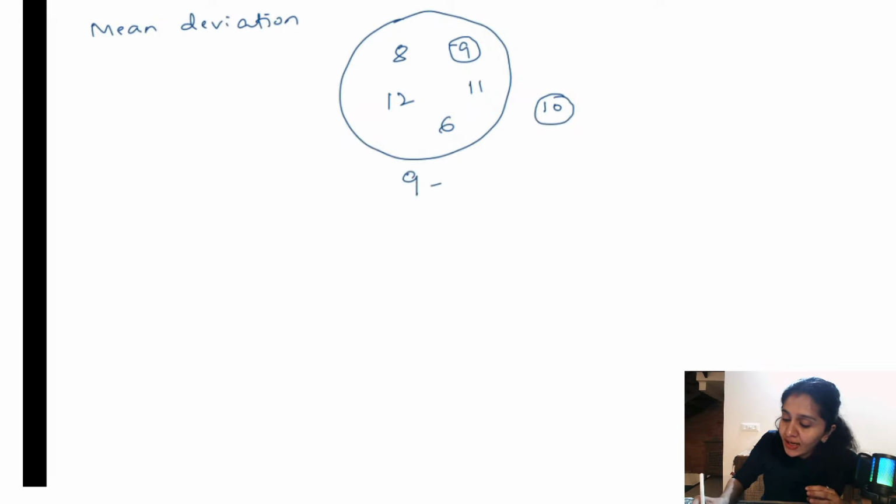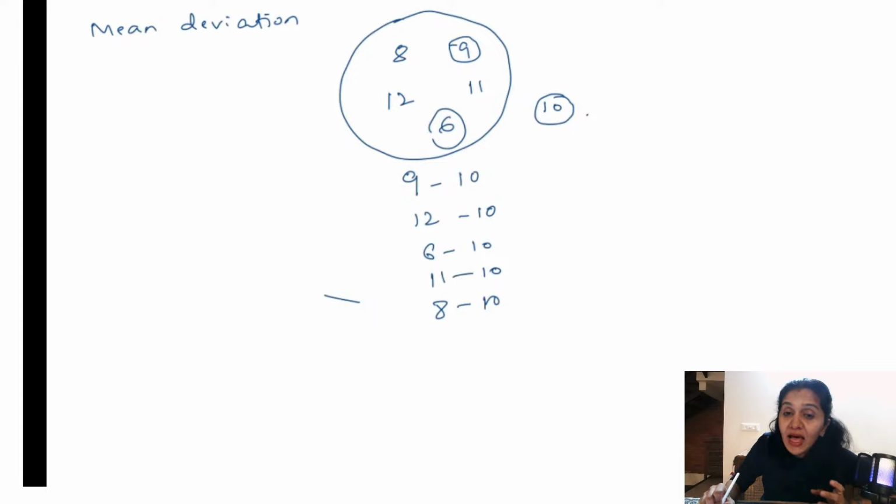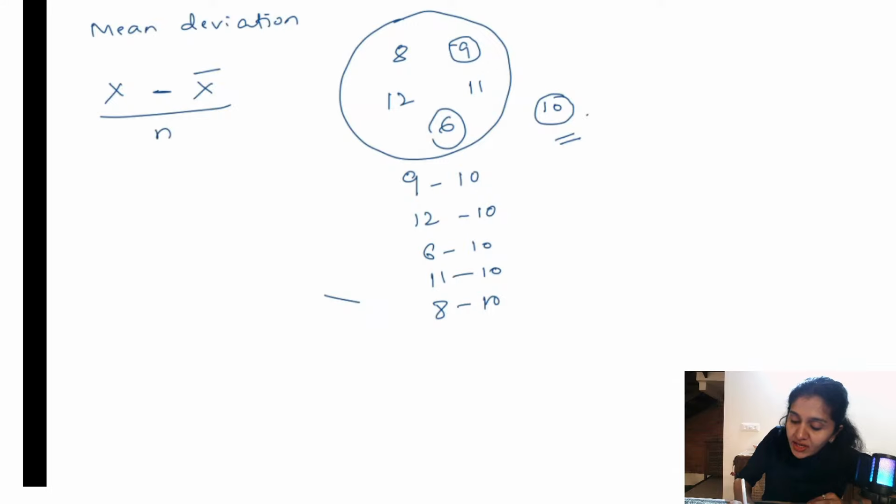So how do you say that? 9 minus 10, 12 minus 10, 6 minus 10, right? How much this value is deviating from the mean, how much 11 is deviating from the mean, how much 8 is deviating from the mean. So the average of all of this is known as mean deviation. How do you take the average? See, x bar is the mean, X is the individual value. So we are doing X minus x bar and taking the average. Sigma |x minus x bar| divided by n. So this is known as mean deviation. In this, we are not considering the signs. In this it was minus 1, in this it was plus 2. So we are not considering the signs.